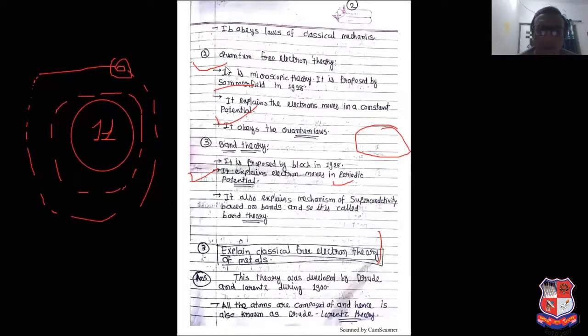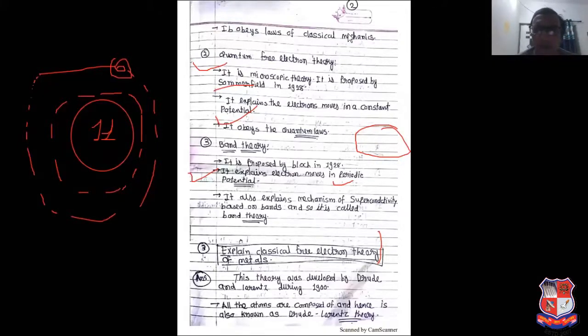Now, see this, it obeys the law of classical mechanics. It follows the law of classical free electron theory. Quantum free electron theory is a microscopic theory. If a microscope is used, based on that microscope we can easily see the electron.